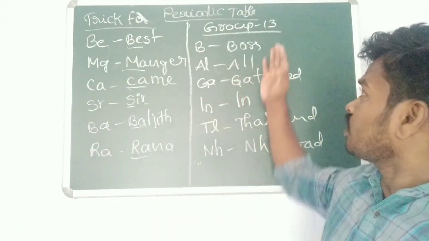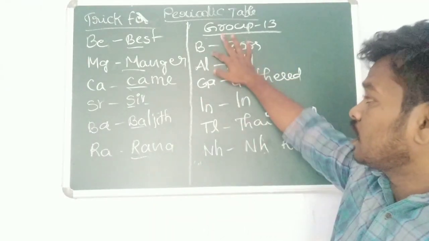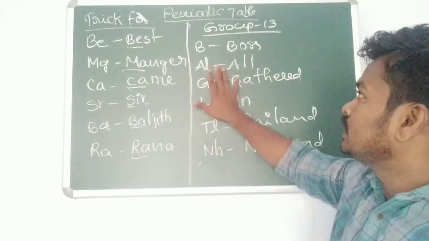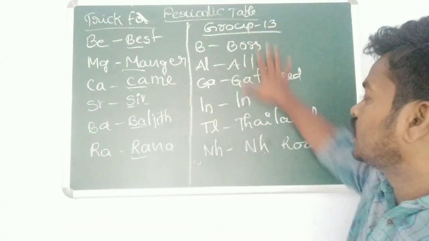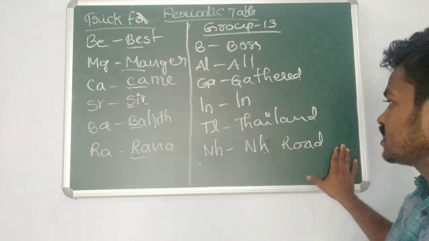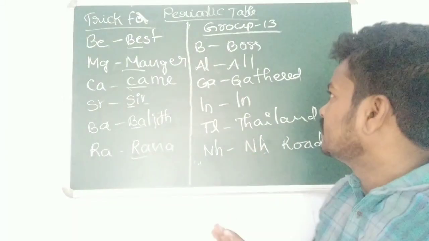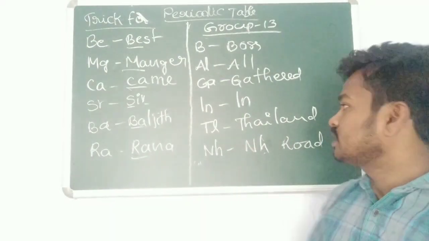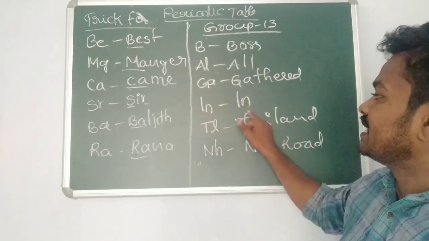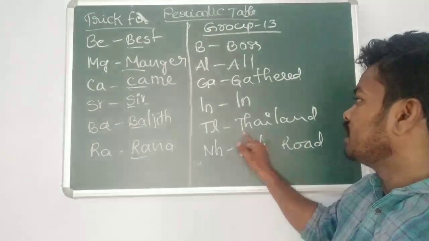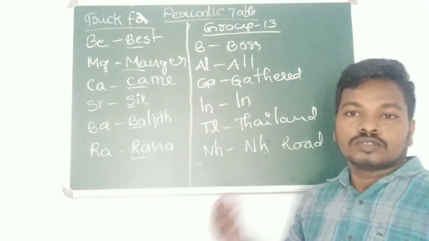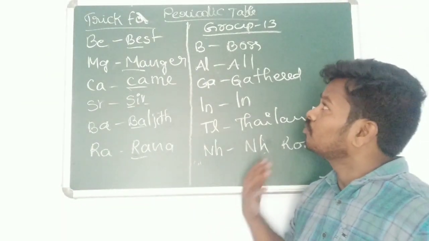If you see group 13, the boron family: boron, aluminium, gallium, indium, thallium, nihonium. How to remember these elements? Just remember this sentence: Boss all gathered in Thailand National Highway Road. Boss, boron; all, aluminium; gathered, gallium; in, indium; Thailand, thallium; National Highway Road, nihonium. So these are for the boron family.